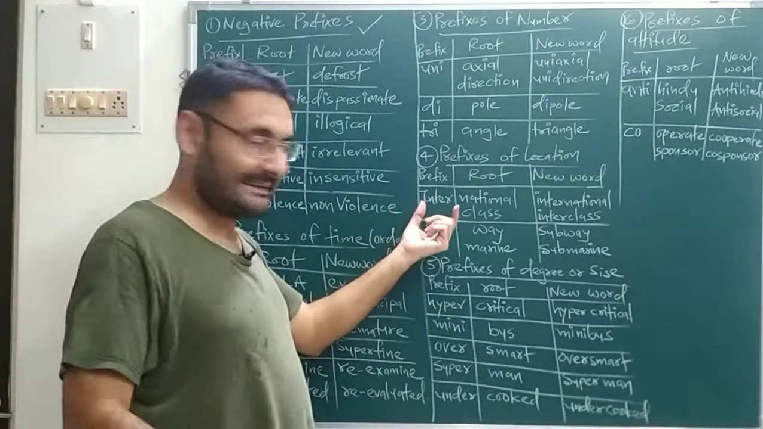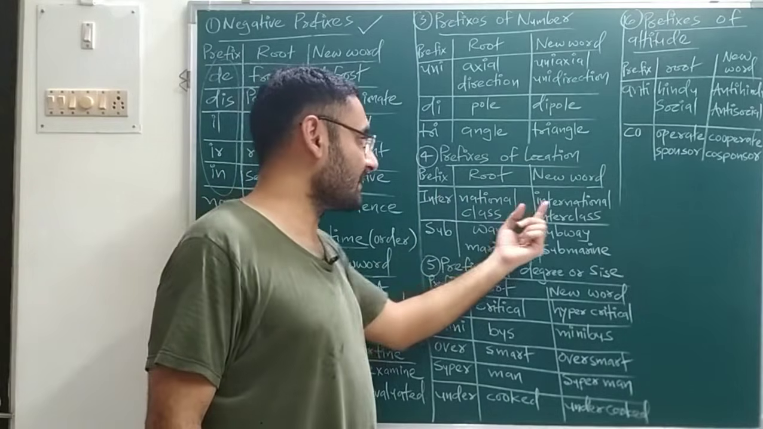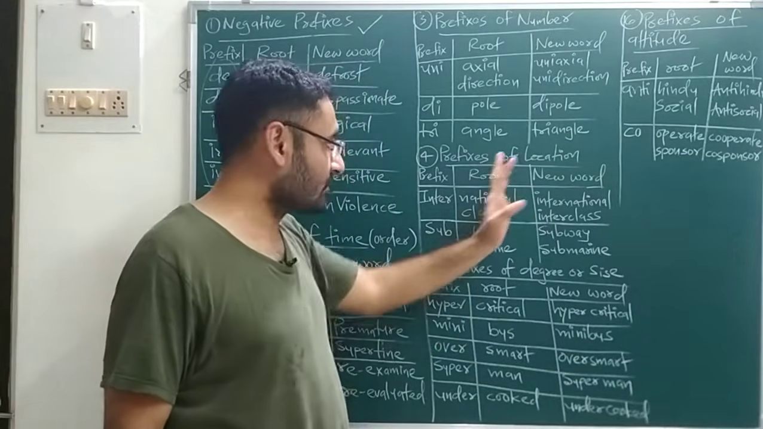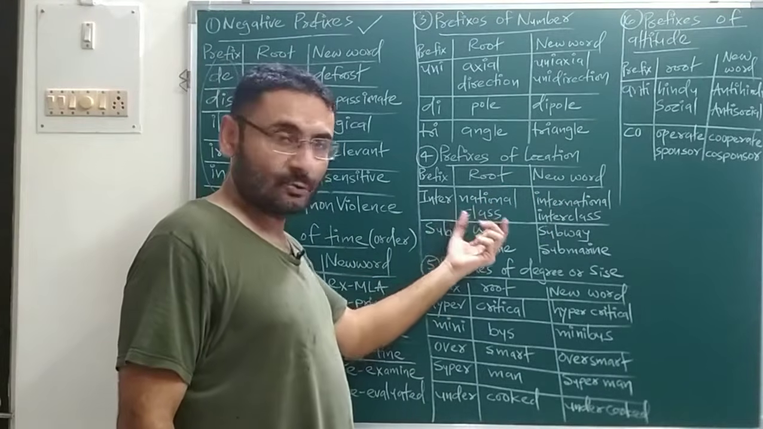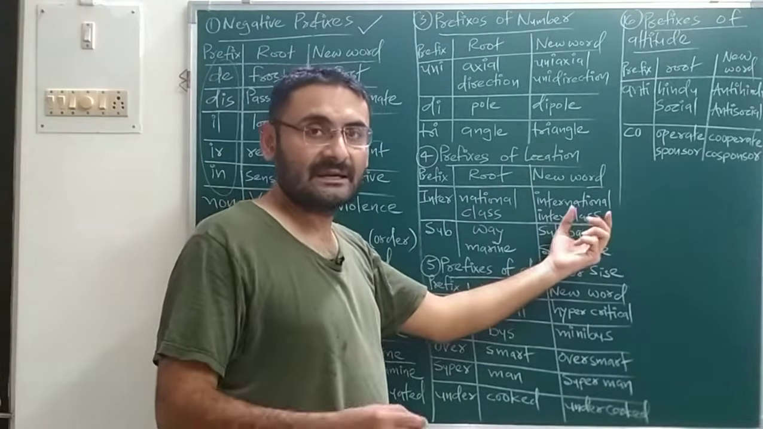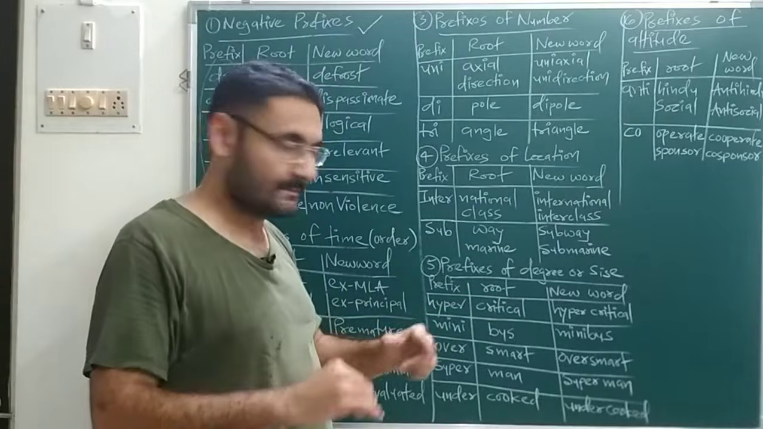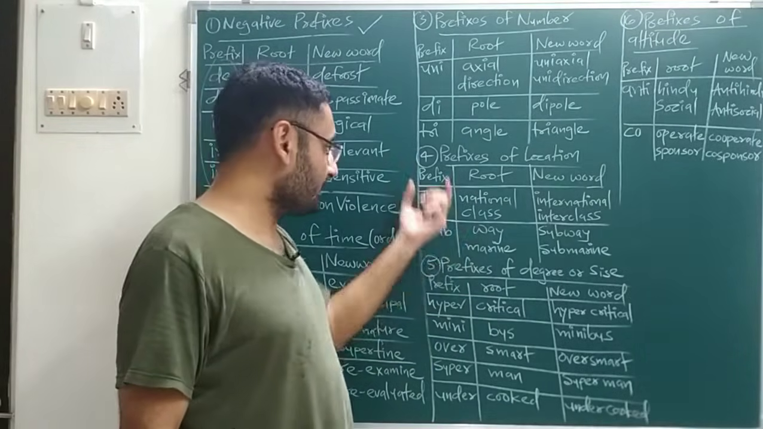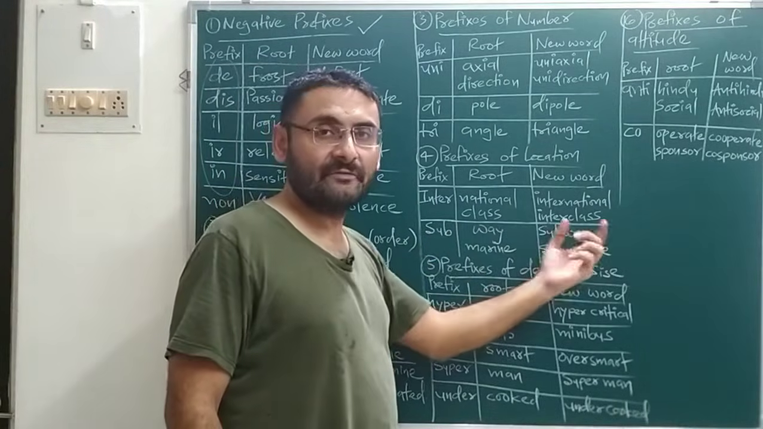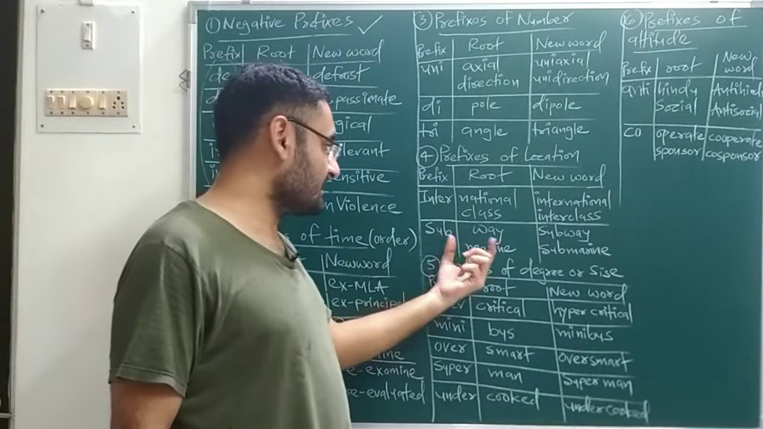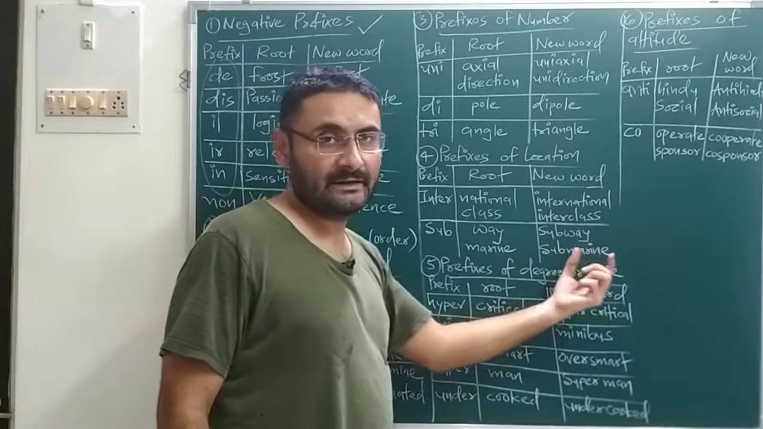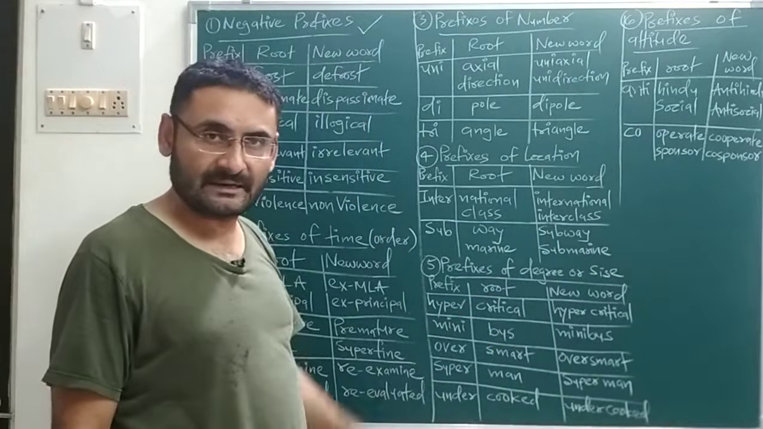So first prefix is inter, and the root is national, so I will say international. That is location, international. Okay. Next is class, root word, again interclass. Interclass shows the location. Okay. Next is the prefix sub, way is the root, so subway. Subway means within the road, you can say location. Okay. Next is marine, so I will say submarine, that means inside of the sea, that is the location.